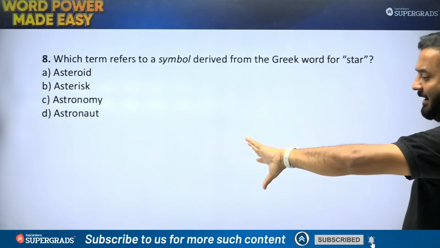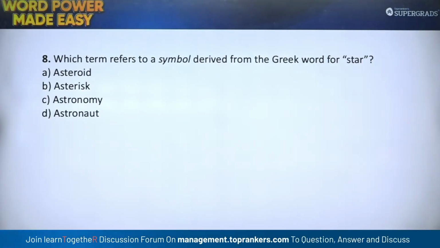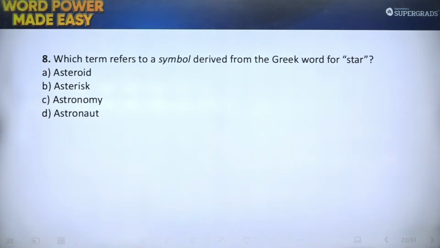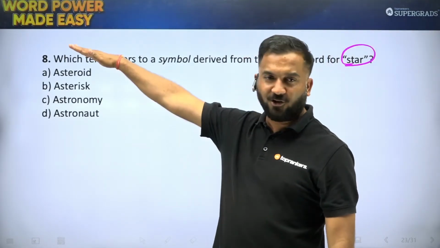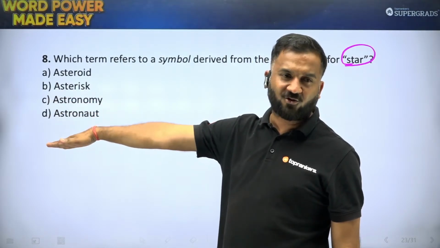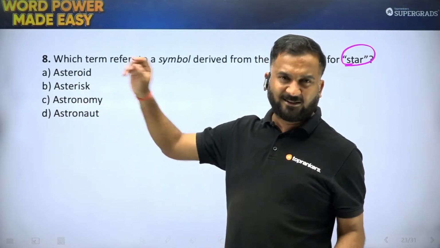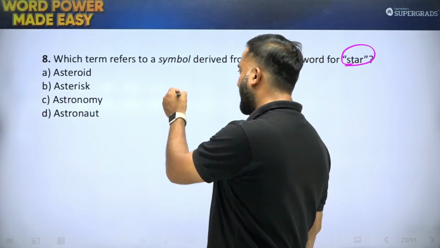There's question number 8. Of course, we are not coming to the end of the session, but randomly I decide कि एक question तो आपको करना चाहिए. Which term refers to a symbol derived from the Greek word star? So star symbol के लिए क्या word होता है? Is it asteroid? Is it asterisk? Is it astronomy? Or is it an astronaut? A symbol that is derived from star shape wala.